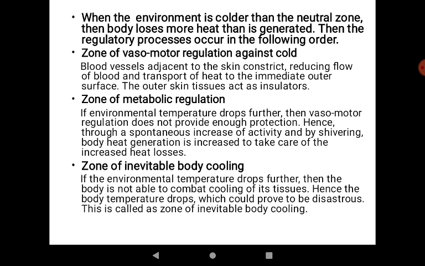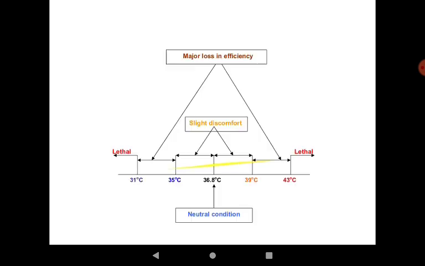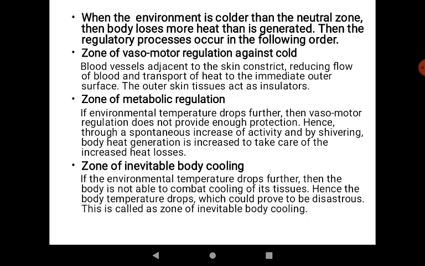Then the regulatory process occurs in the following order. First, there is a zone of vasomotor regulation against cold. If we study this, there is first the green zone, from 36.8 degrees Celsius to 35 degrees Celsius. In this zone, the blood vessels adjacent to the skin constrict, reducing the flow of blood and the transport of heat to the immediate outer surface.